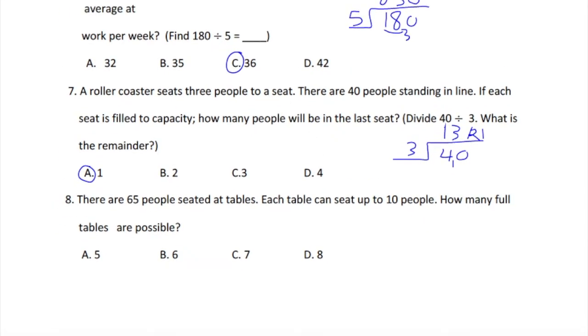He is asking me about the remainder. So the remainder is what? Of course, it's 1. Next question. There are 65 people seated at tables. Each table can seat up to 10 people. How many full tables are possible? Here, guys, how many tens are there in 65? Of course, we have 6 and the remainder will be 5. So we have to save one more table for these 5 people. So the answer must be 7.